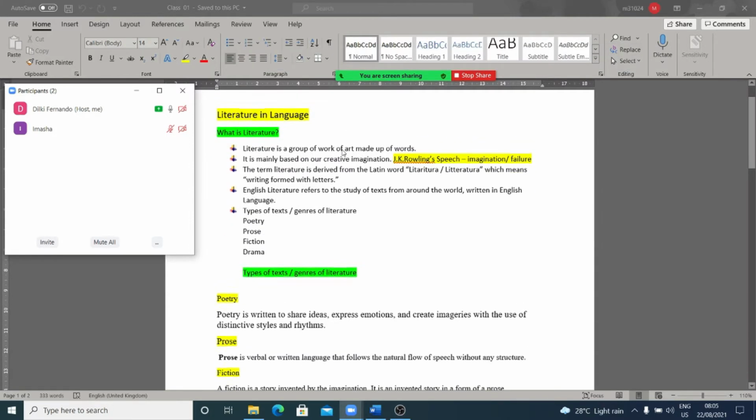Here my aim is to describe to you what literature is first, right? So, first, let's understand what literature in language is.